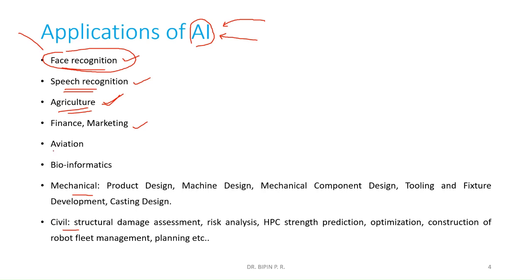In the aviation field, we can use it in bioinformatics, and in mechanical areas like product design, machine design, mechanical component design. So wherever we require the accuracy to be improved, we can use AI there. We will come to them one by one in our later sessions.